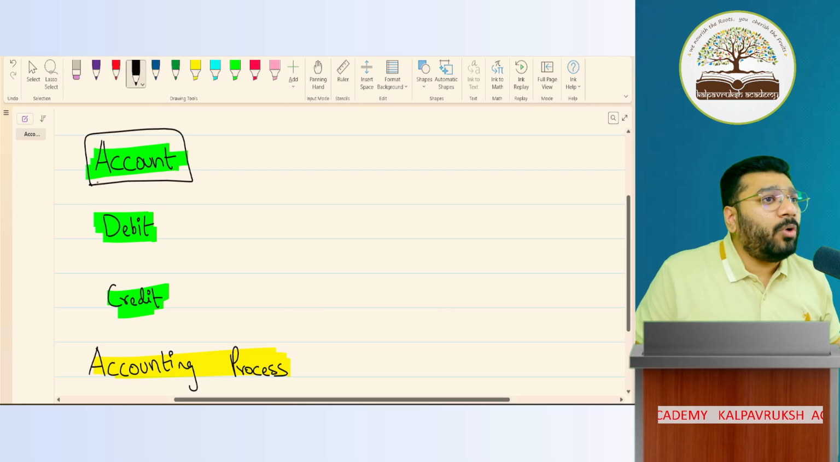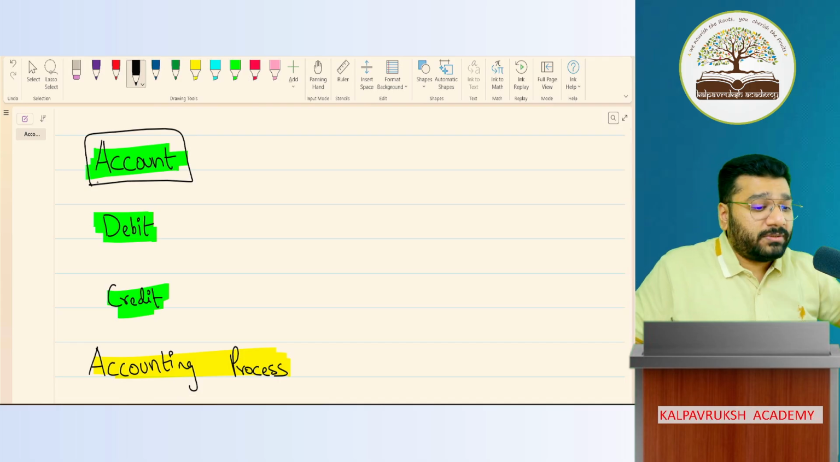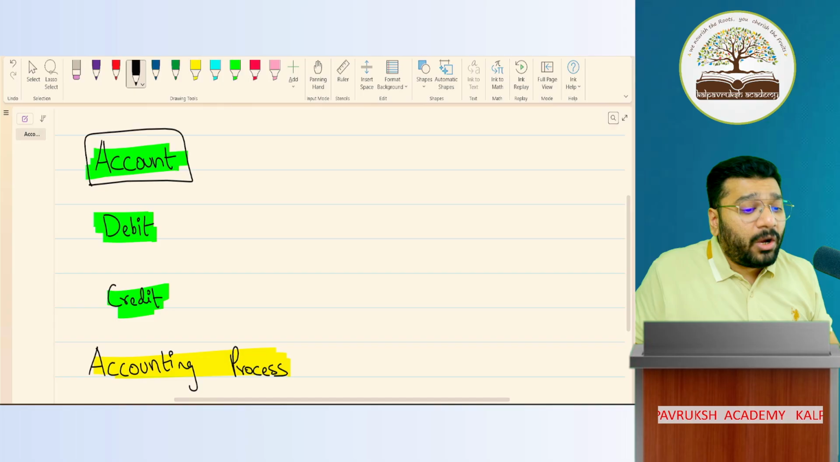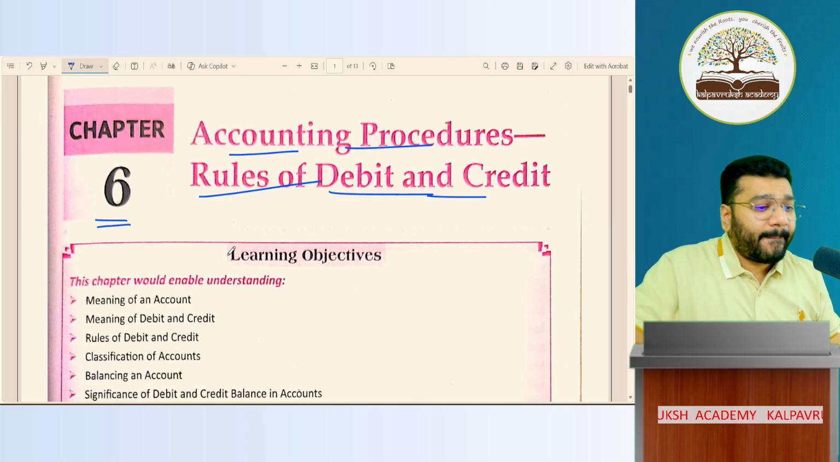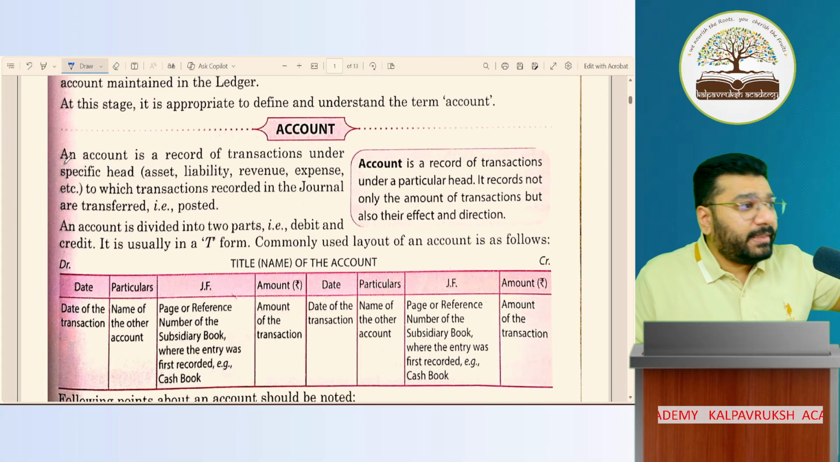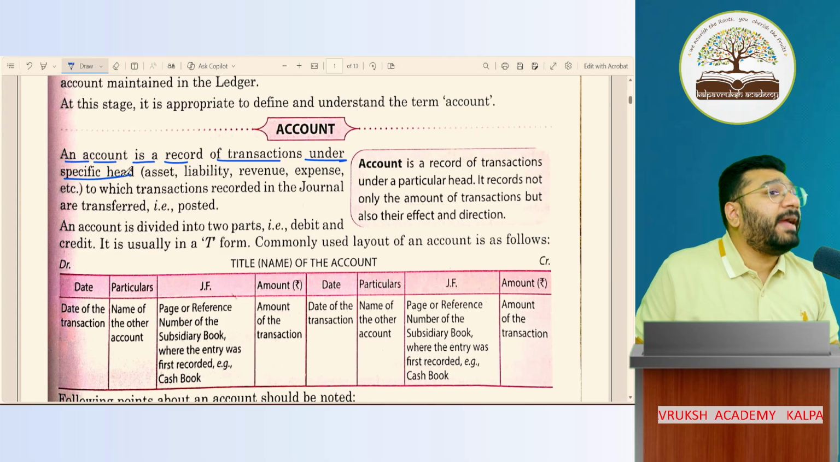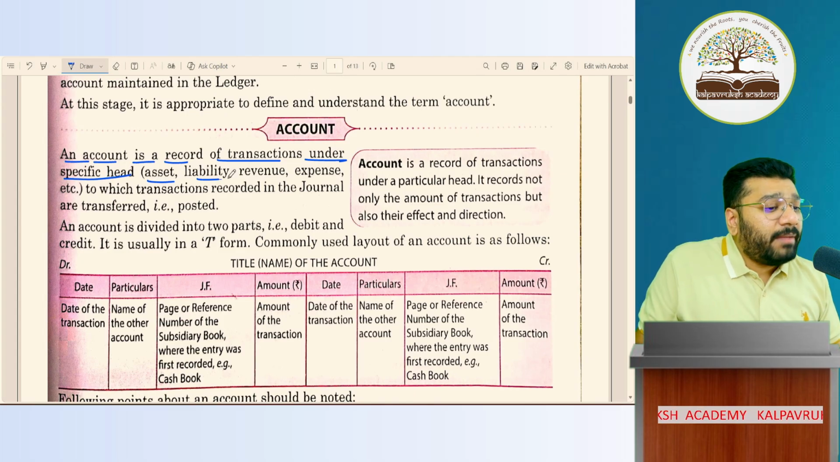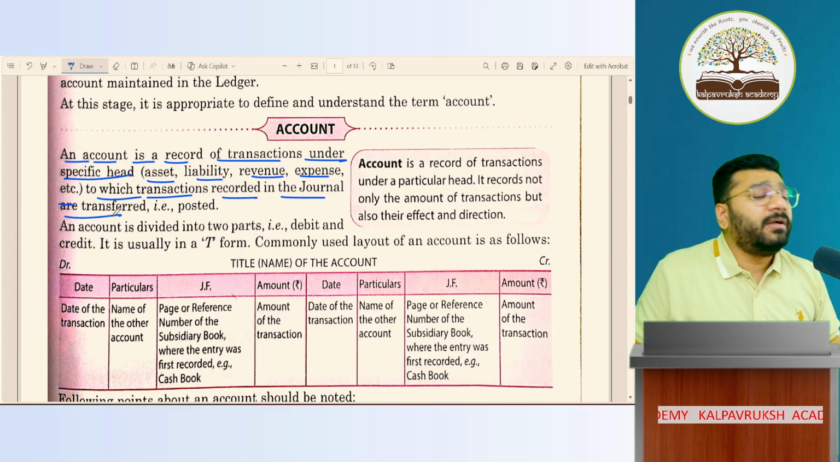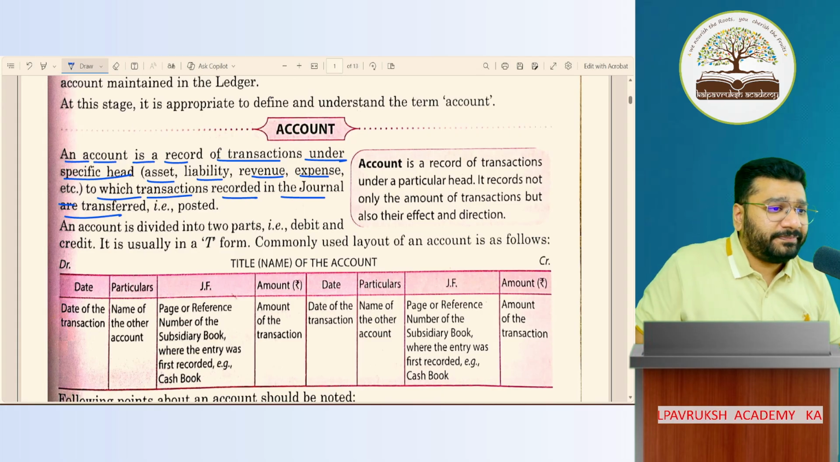What is the meaning of account? Now here concentrate, no discussion, concentrate here. What is the meaning of account? Not accounts, account. I'll just read theoretically, then I'll come back and give you an example. An account is a record of transactions under a specific head: asset, liability, revenue, expenses, etc., to which transactions recorded in the journal are transferred. Very complicated. Nothing we can understand from this. Okay, sir.